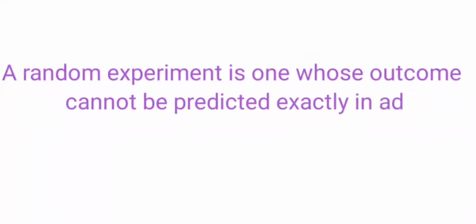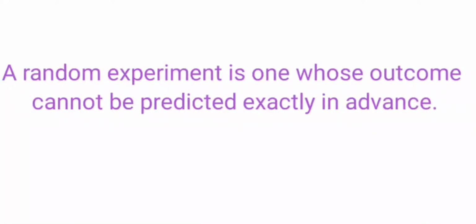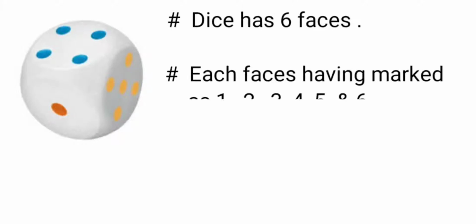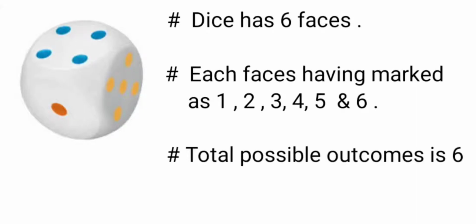A random experiment is one whose outcome cannot be predicted exactly in advance. Suppose I flip a coin, I can't predict the outcome. Either I may get head or tail. A dice has 6 faces, each marked 1, 2, 3, 4, 5 and 6, so the total possible outcomes when you roll the dice is 6.